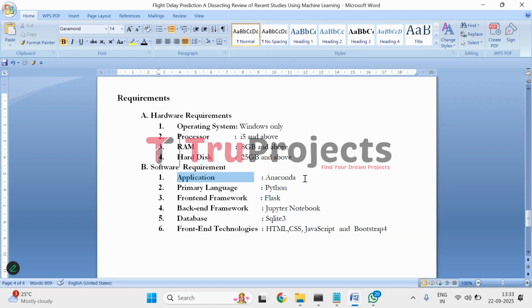Software are application of Anaconda, primary language of Python, front-end framework of Flask, back-end framework of Jupyter Notebook, database of SQLite 3, and front-end technologies are HTML, CSS, JavaScript, and Bootstrap 4. So this is the overview of the project. Now let's execute it. To execute, let's open the code folder of the project.